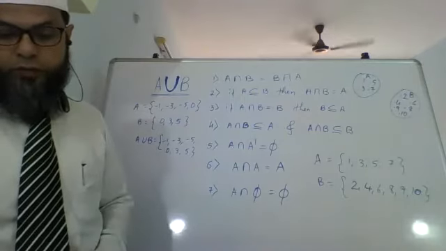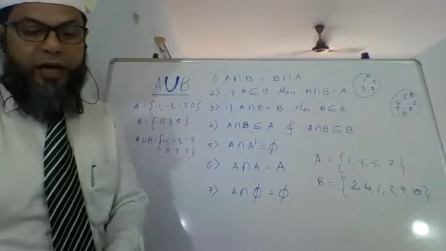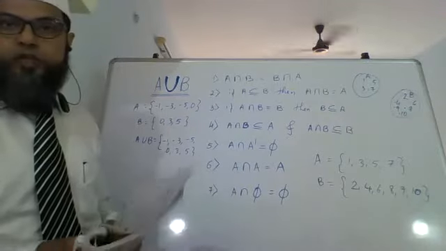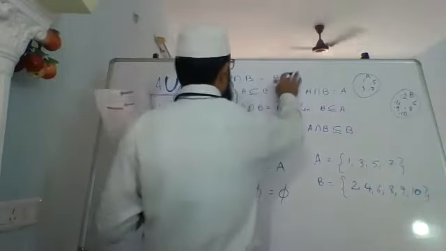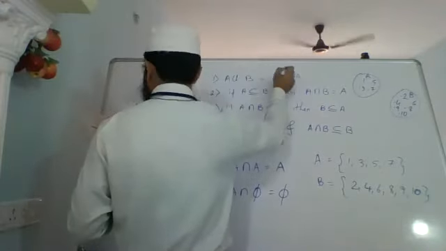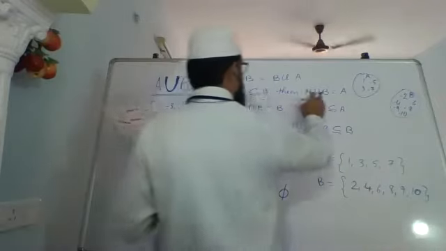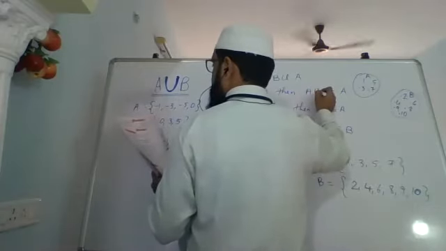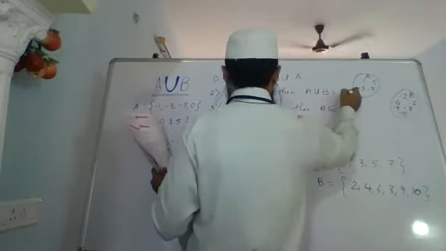So this is union of two sets. We're going to see more of union of two sets, but before that, I want you to write down the properties first. We'll see examples tomorrow. Time is short, so write fast. A union B is equal to B union A. You can take a screenshot of this, it will be useful later. If A is a subset of B, then A union B is B.